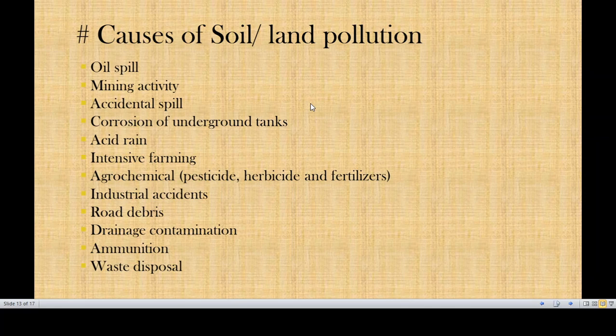Let's understand what the causes of soil pollution are. As I said, when we talk about one kind of pollution, it is a long list and we cannot discuss everything at one point. I would also like to say that we discussed some points at an earlier stage, or we will be discussing some points at a later stage. So do not get confused, just keep in mind that we are going to discuss each and every point at some stage. For example, if you remember, acid rain was discussed, so I will not explain that point right now, but let's start understanding how soil pollution or land pollution is created.